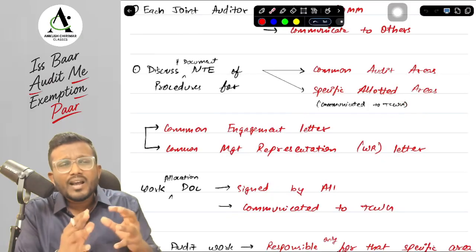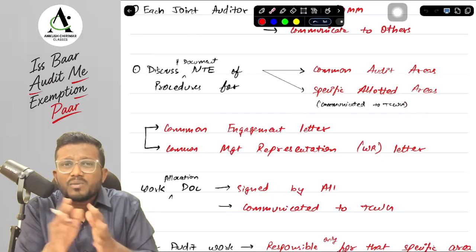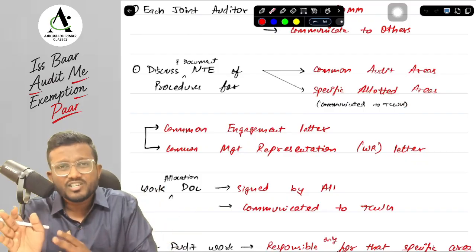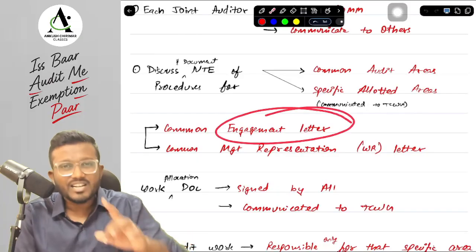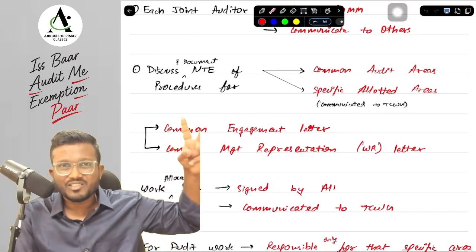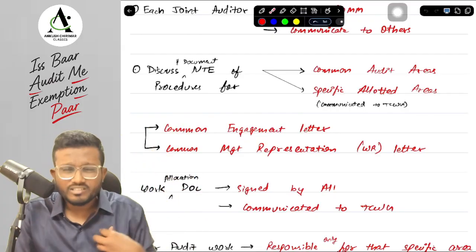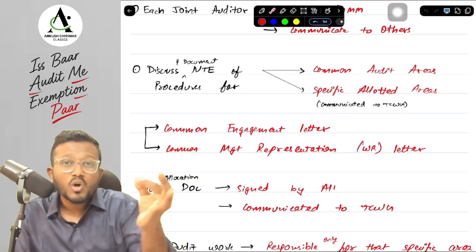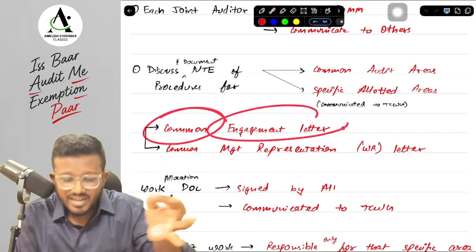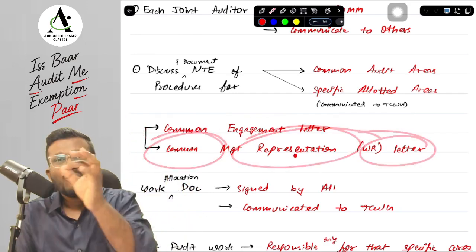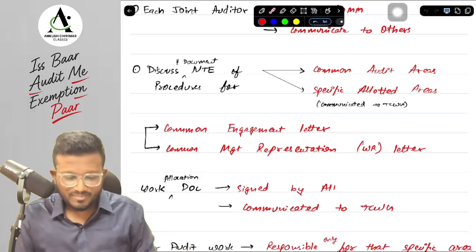Next, sir, do I have to obtain separate engagement letters for each of the joint auditors? Should each of the joint auditors obtain a separate written representation letter? No, it is not like that. Engagement letter we have studied in SA 210, and written representation we have studied in SA 580. So they are saying, don't increase the work of yourself and of management. Joint auditors have to obtain one common engagement letter and one common management representation letter. What is a management representation, sir? It is the written representation letter.